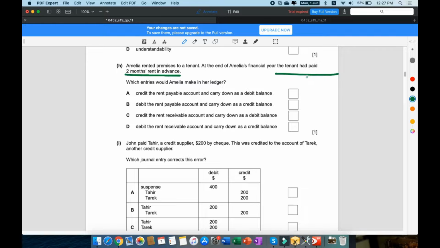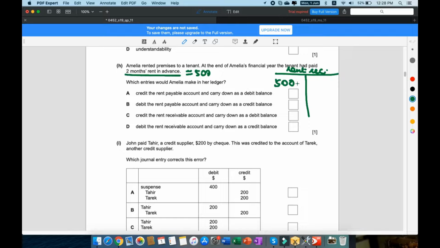All right, so we know that rent receivable is a credit account because it's an income, right? Because it's paid in advance, the tenant has paid 2 months in advance to Amelia. So that means that we're going to have to debit the account by whatever value, for example $500. We debit the rent receivable account by 500, because now they don't owe anything to us because they've paid us in advance.